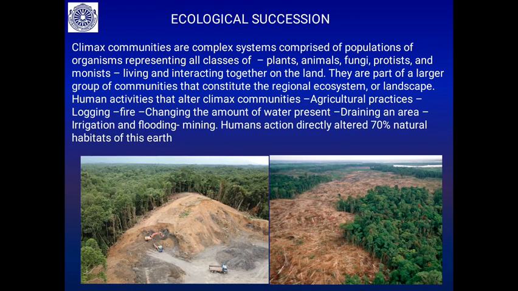So climax communities are complex systems comprised of populations of organisms representing all classes of plants, animals, fungi, protista, monera, all living and interacting with each other on the land. They are part of a larger group of communities that constitute the regional ecosystem or landscape. So what are we doing? Mining activity and cutting down. Human activities, agricultural practice, all these human actions have directly altered 70% of the natural habitat, the climax communities that resulted from thousands of years of ecological succession. We have destroyed them now.